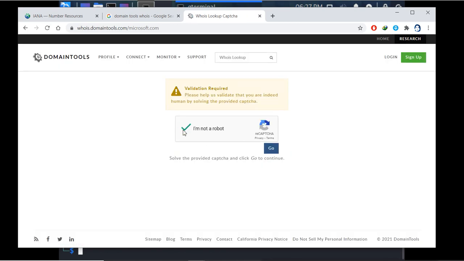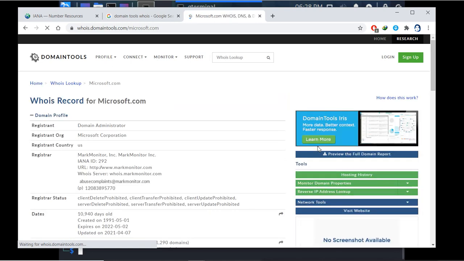This is just to validate that you are not a robot. And now you can see the detailed information here. It is showing that the registrant, domain administrator, registered organization is Microsoft company, registered country is US.